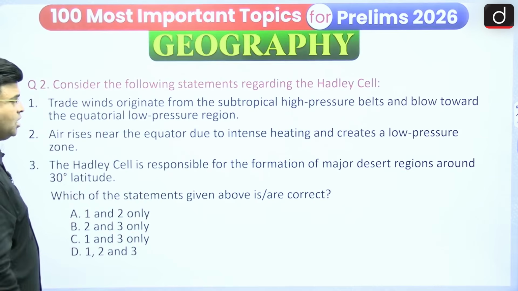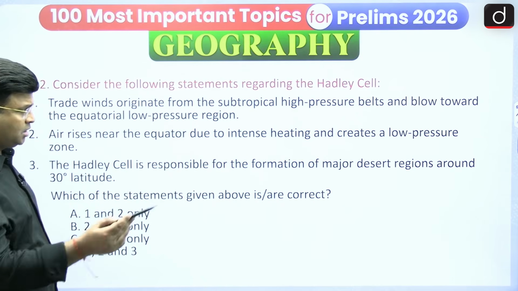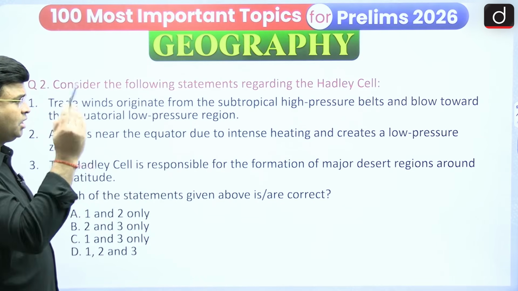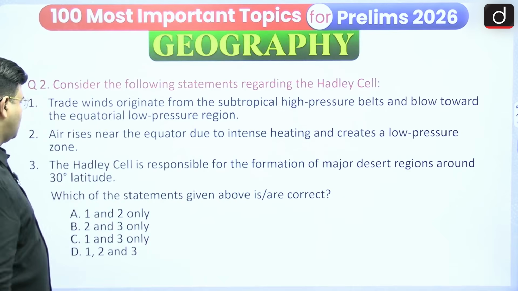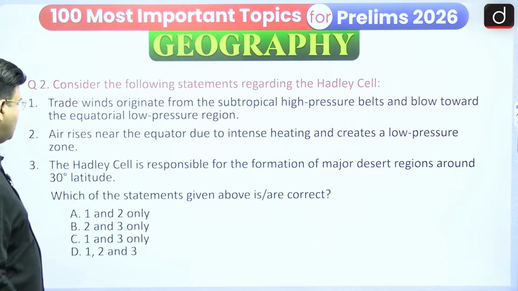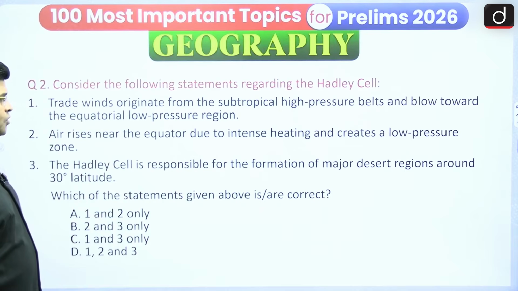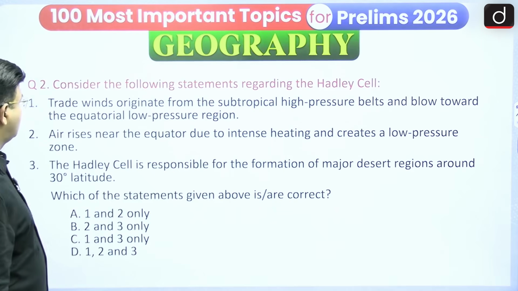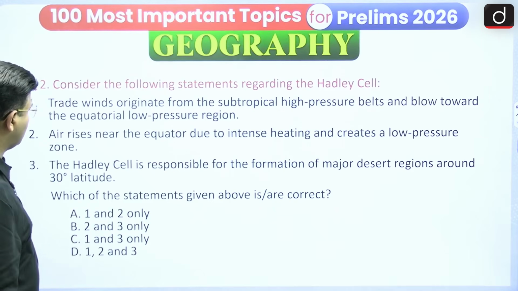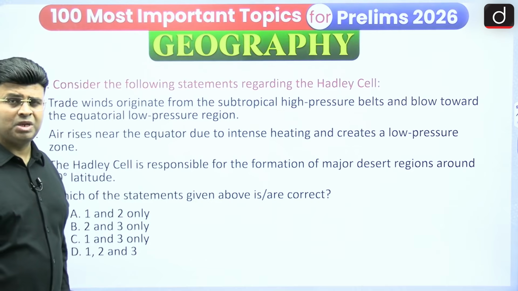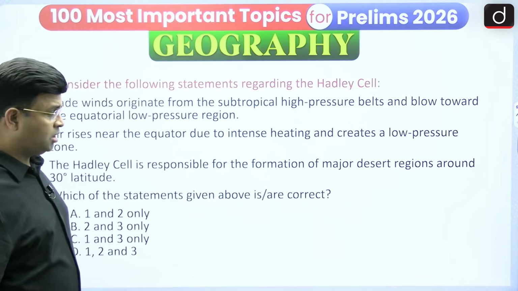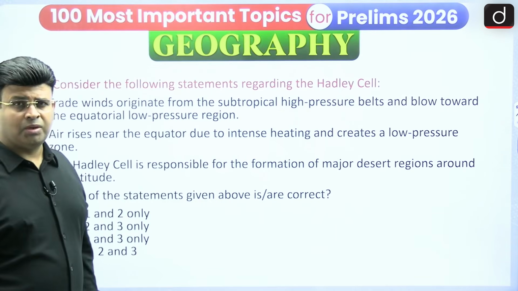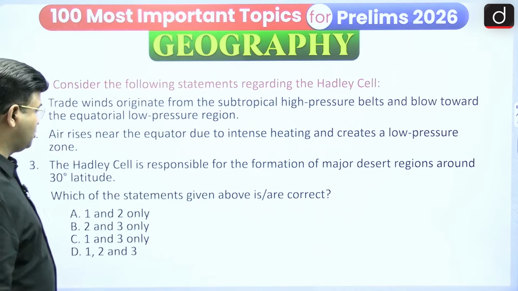Air rises near the equator due to intense heating, creating a low pressure zone. We have to see whether it is right or wrong. The Hadley cell is responsible for the formation of major desert regions around 30 degree latitude. You have to see whether these statements are right or wrong, and how many of them are right. Please answer with your option, and I will see your comments in the comment box.